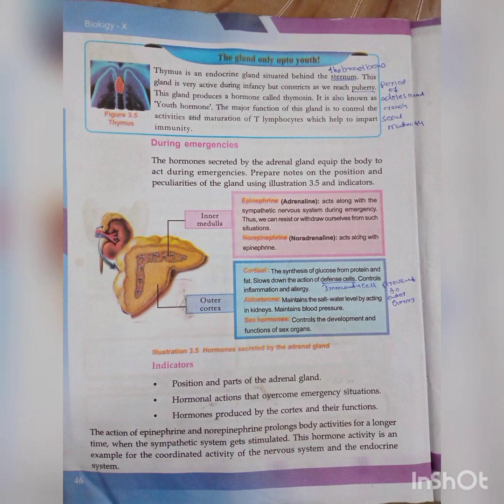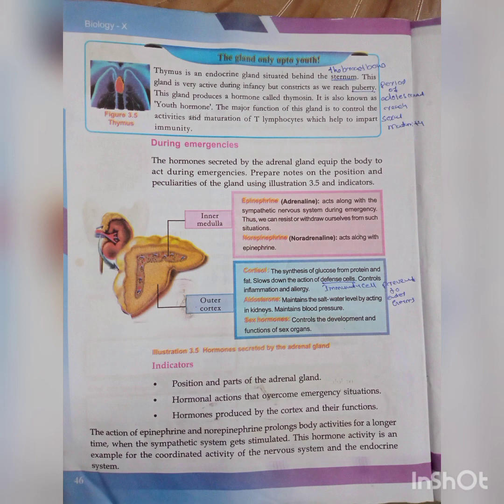Understood? Okay. The adrenal contains two parts: inner medulla and outer cortex. Do you know the inner medulla produces two types of hormone? Look at illustration 3.5. Inner medulla: epinephrine and norepinephrine. Epinephrine, another name is adrenaline. Norepinephrine, another name is noradrenaline.